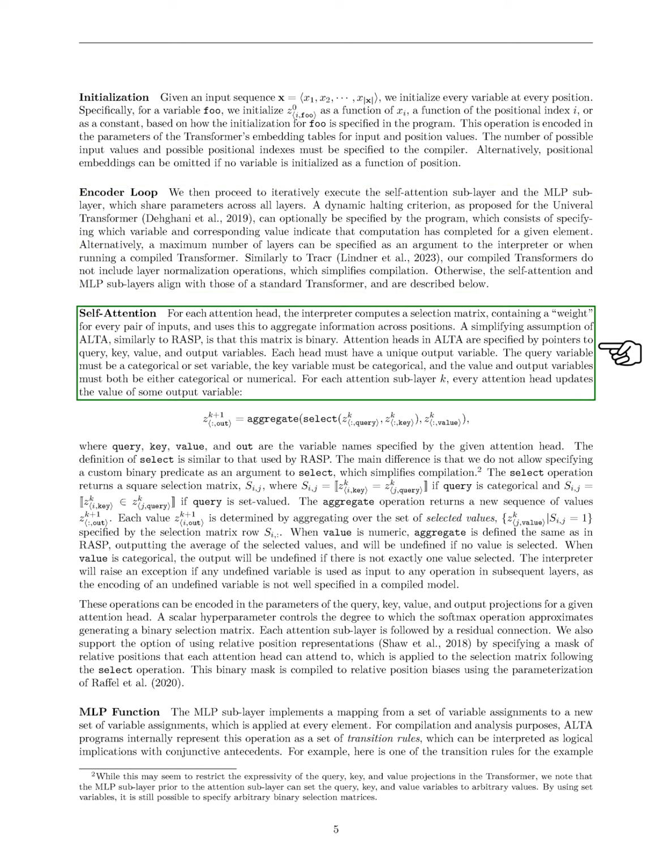In the self-attention phase, we compute a selection matrix for each attention head, which contains weights for input pairs to aggregate information. We assume this matrix is binary, similar to RASP. Each attention head is defined by pointers to query, key, value, and output variables, with specific requirements for their types. Each head updates the value of an output variable based on the defined variables.